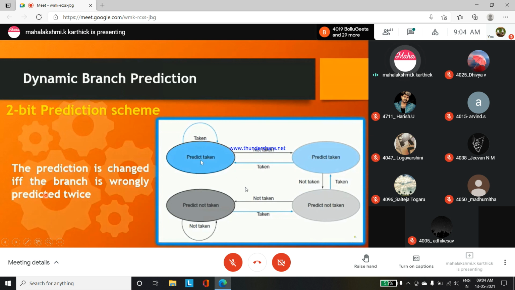Prediction taken and again the process also taken, no issues. Prediction is taken, process also taken 2 times. If your method is correct, that will be your result. First prediction is taken but second time is not taken. That also can be treated as not considered, because only one prediction has happened. So when a branch instruction is passed, what if you have 2 predictions? If it is taken, what happens, and if it is not taken, what happens.